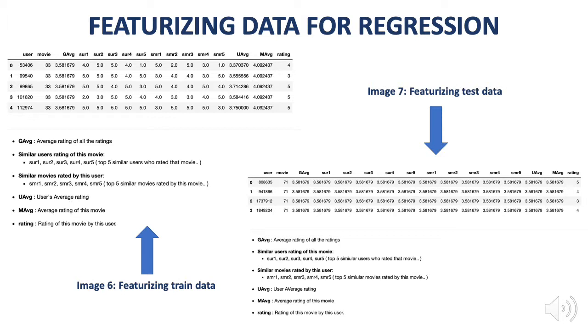The 13 features are as follows. The first feature is the average rating of all the ratings. The next 5 features are, for a particular movie, the top 5 similar users who rated that movie. The next 5 features are, for a particular user, the top 5 similar movies rated by that user. The last 3 features are the user's average rating, the movie's average rating, and the rating of this movie by that user. I have extracted features in both my training data and test data.